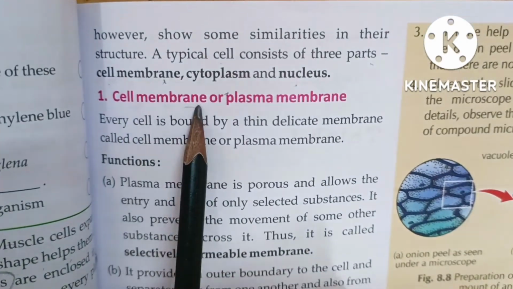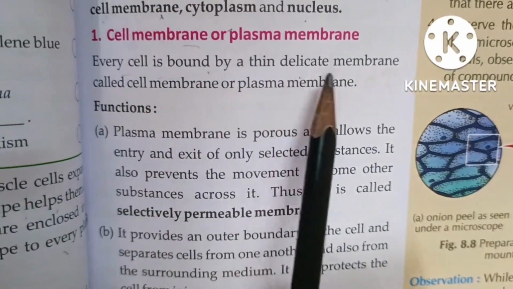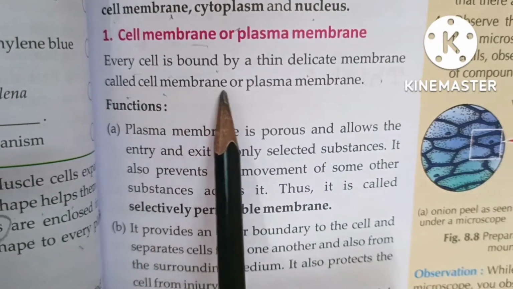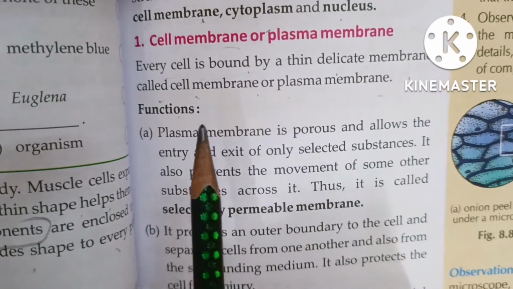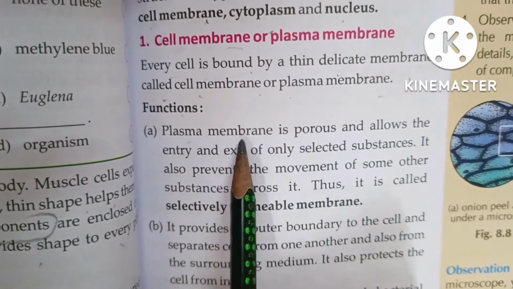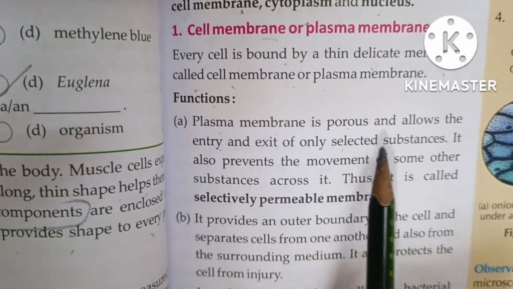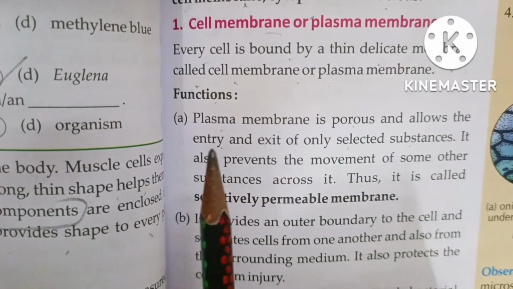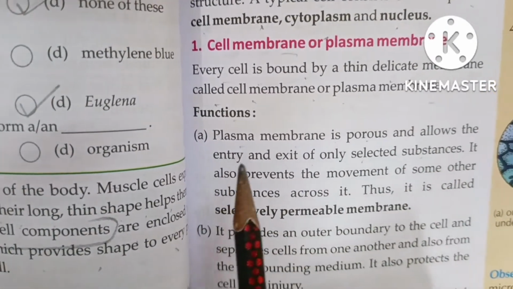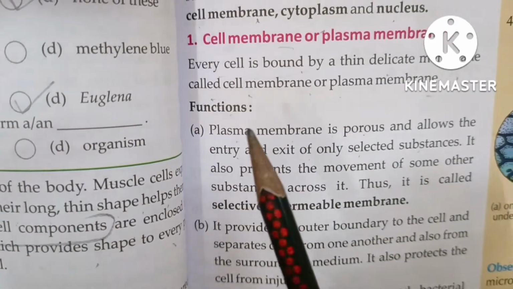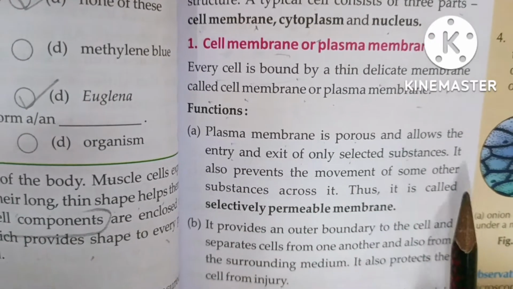Let's learn about the cell membrane or plasma membrane in depth. Every cell is bound by a thin delicate membrane called the cell membrane or plasma membrane. Functions of plasma membrane: it is porous and allows the entry and exit of only selected substances, which means it does not allow infecting bacteria or viruses into the cell. It only allows the entry and exit of substances like food, which is necessary for mitochondria to generate power.